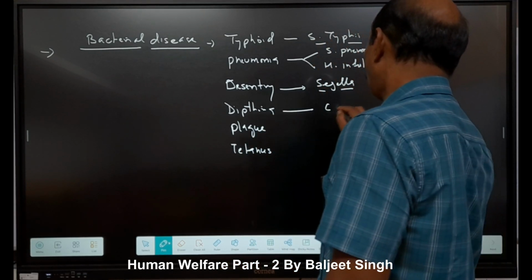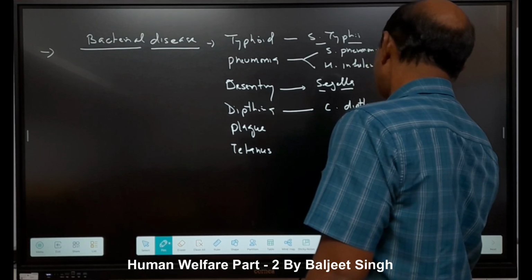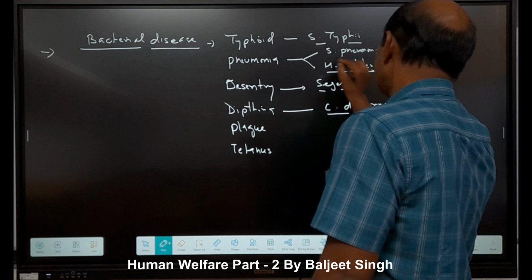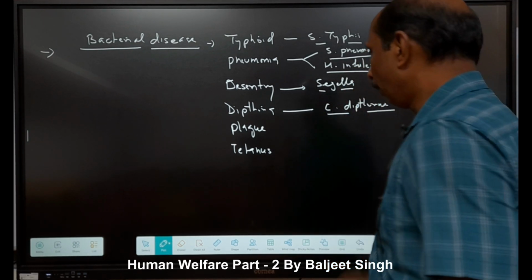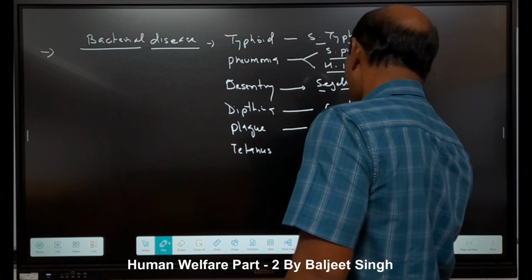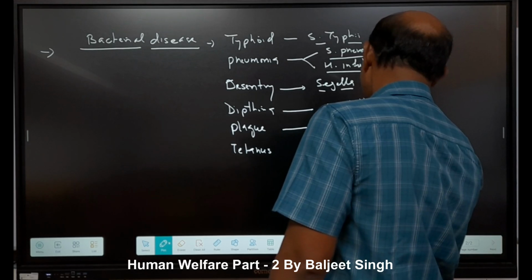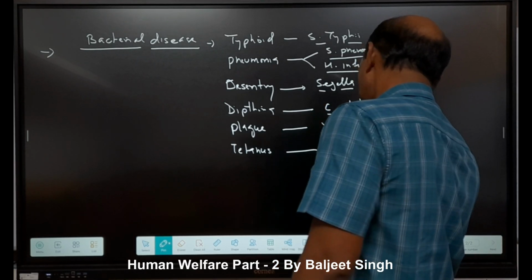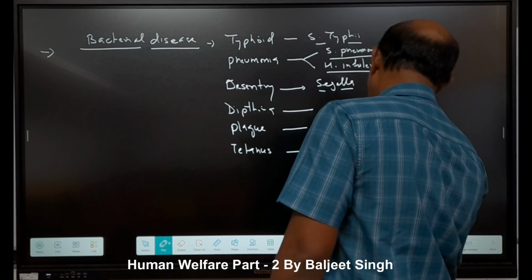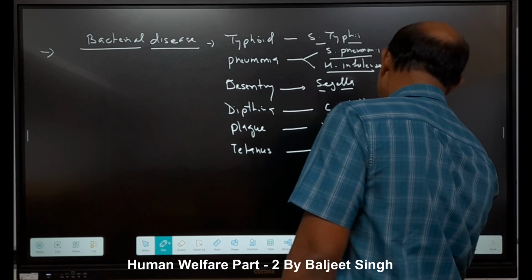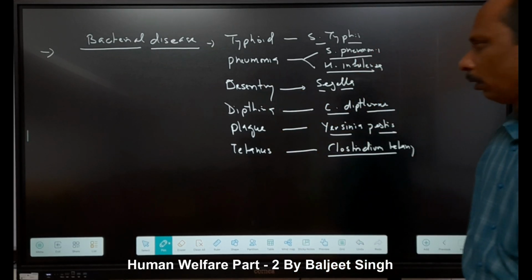Diphtheria means Corynebacterium diphtheriae. These are scientific names; I already told you, but here we are going to revise them. Plague, Yersinia pestis, and tetanus, Clostridium tetani. These are the pathogens and these are the diseases.